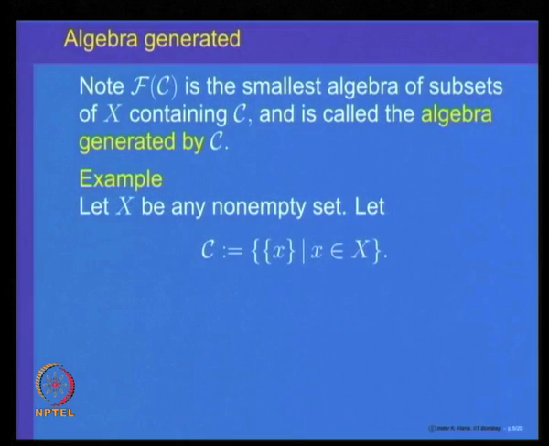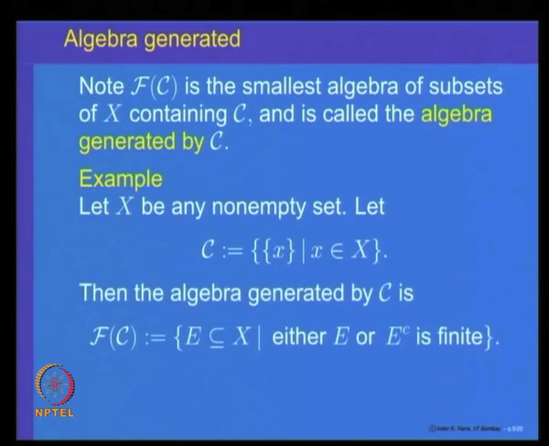So, let X be any non-empty set. Let us look at the collection of all singleton subsets of X. So, C is the collection of all singleton sets {x} where x belongs to X. We want to know what is the algebra generated by it, and the claim is that the algebra generated by this C is nothing but all those sets E in X such that either E or E complement is finite. So, let us prove this. How do you prove such kind of assertion?